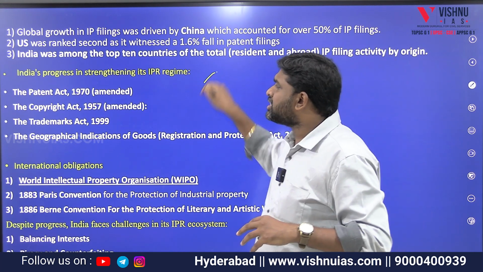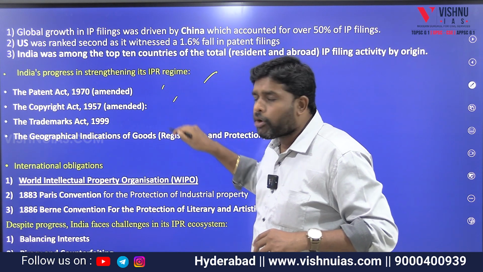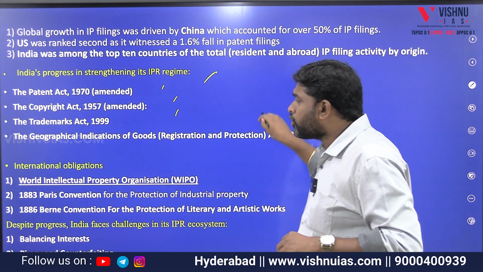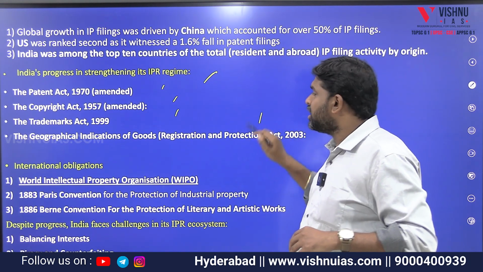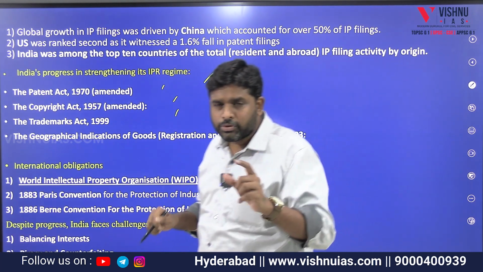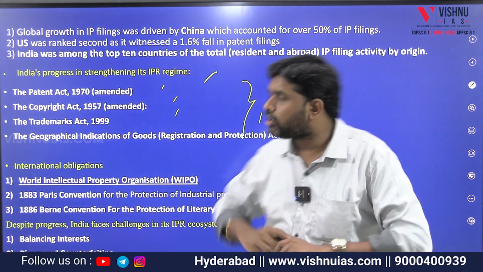Then India's progress in strengthening its IPR regime. We have the Patent Act of 1950, which got amended. We got the Copyright Act of 1957, which got amended. We got the Trademarks Act of 1999. We got the Geographical Indications of Goods (Registration and Protection) Act of 2003. From all these legislations, I can come to a conclusion that yes, we are very serious with respect to protection of intellectual property rights.